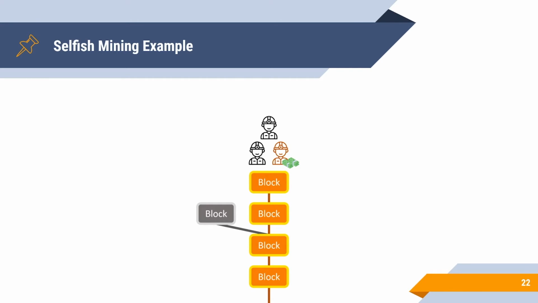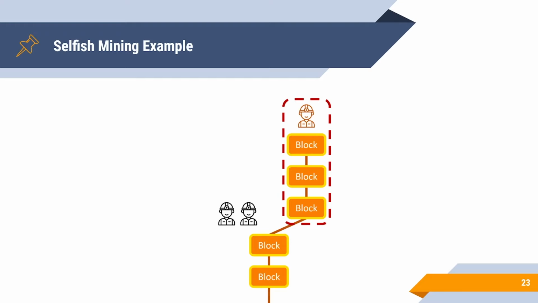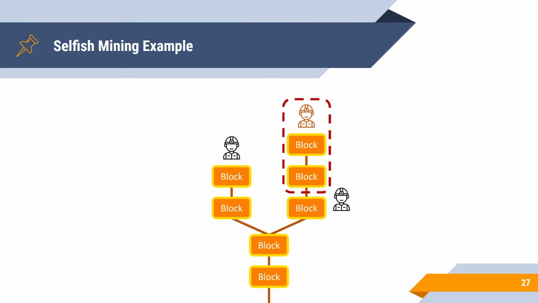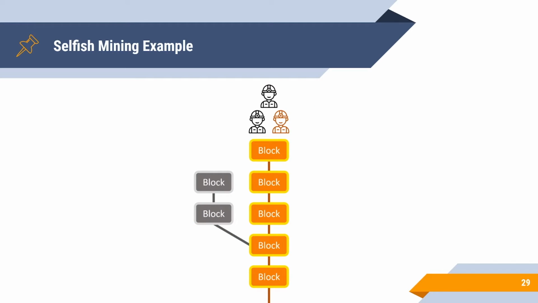given to Sarah. Now consider Sarah is very lucky to be 3 blocks ahead of the honest miners. For every block the honest miners find, Sarah can reveal 1 block from her private branch. Now there's a tie. Both branches are the same in length from the public's perspective. Hence, the honest miners would choose to continue either of these branches, depending on the order of arrival of block updates through the network. We can see that both Harry and Howard are working on stale branches, performing wasted computations. Then, if the public branch catches up to only 1 block behind, Sarah would now reveal her entire branch, which is longer and hence would be adopted by all miners.